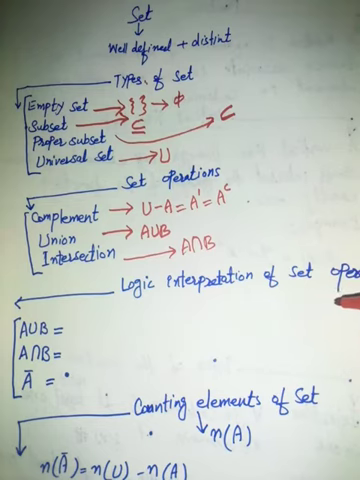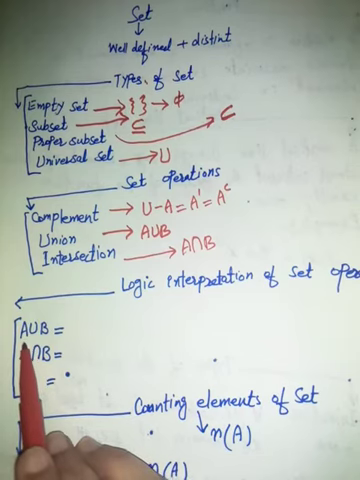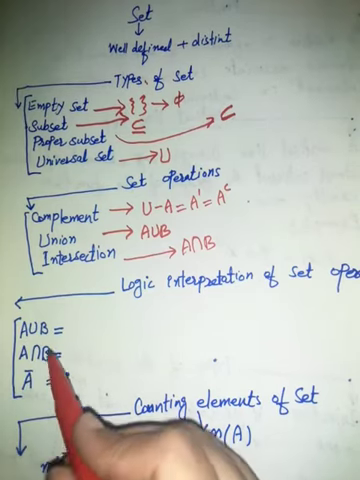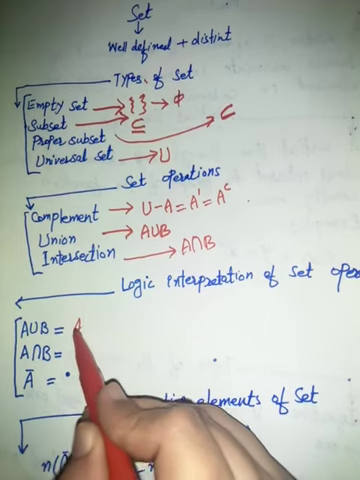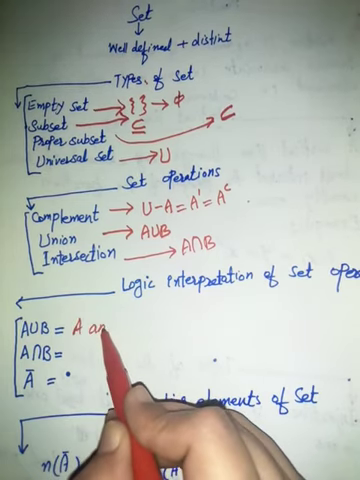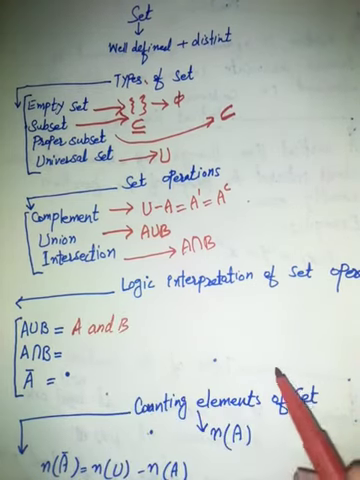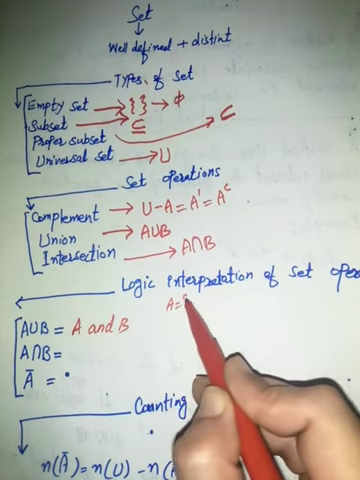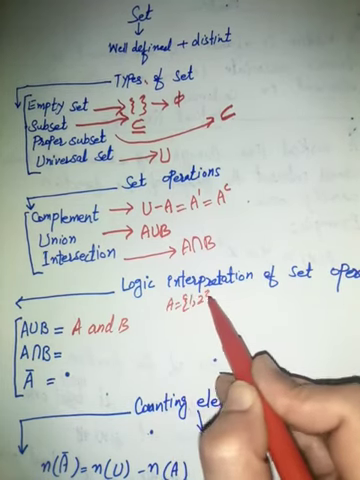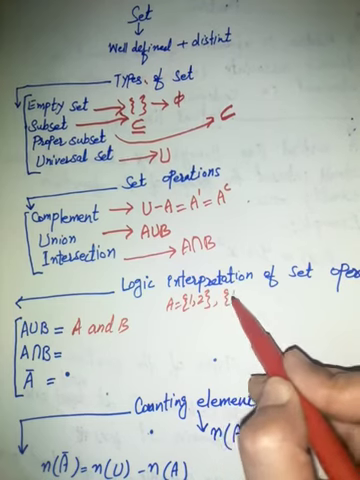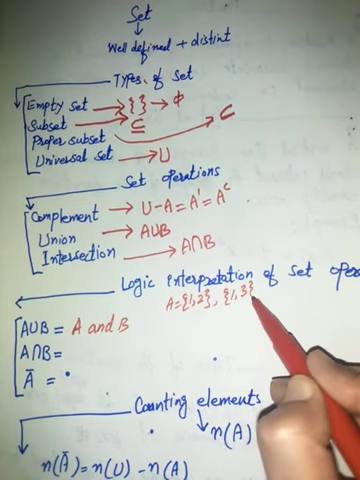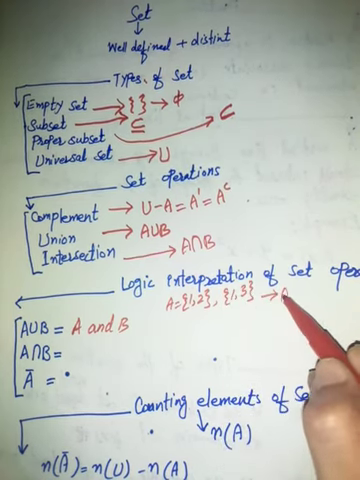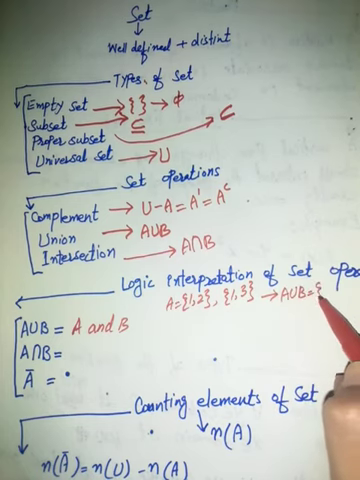Here is some logic interpretation of the sets. Logic interpretation means what is the meaning of A union B. It means A or B, the elements which are present in A or B. Suppose you have in set A: 1, 2, and set B: 1, 3, then A union B will be 1, 2